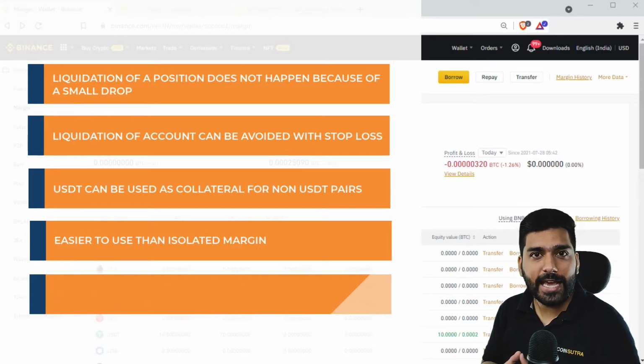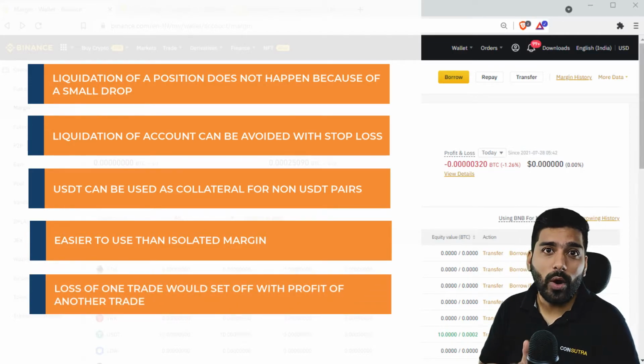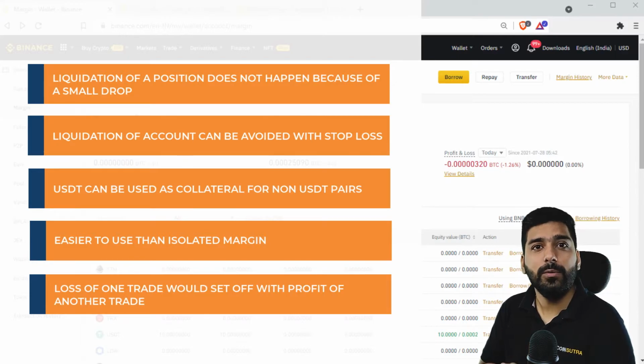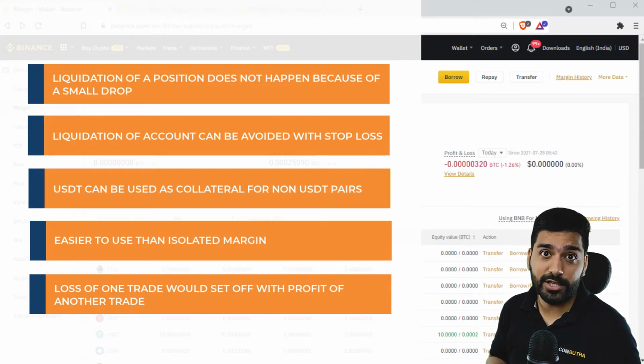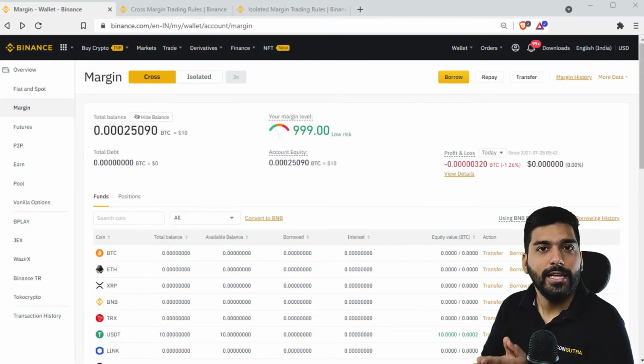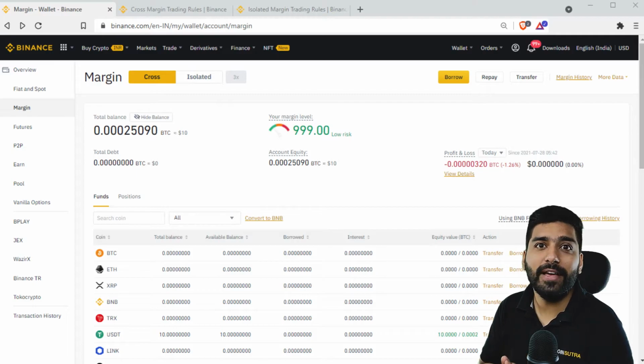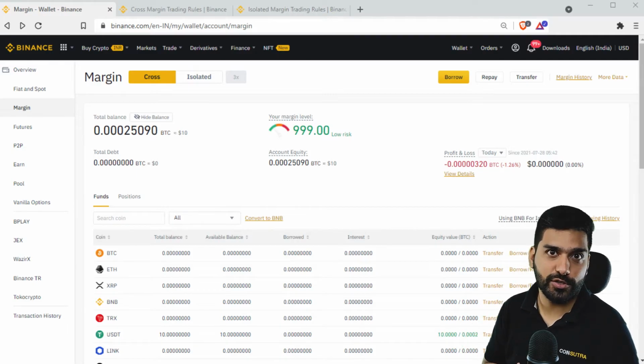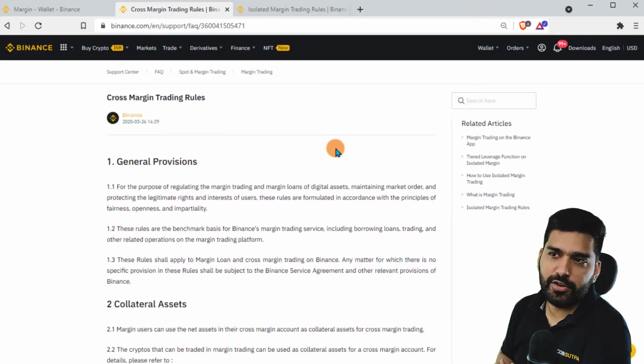And last, in case you are incurring loss on one particular trade, then this will be set off with the profit of another trade, and there will be no margin call or liquidation. This means that in case of cross margin, there is a margin call only when there is an overall loss on all the positions. You can use these cross margin trading rules. I'll mention the link in the description.